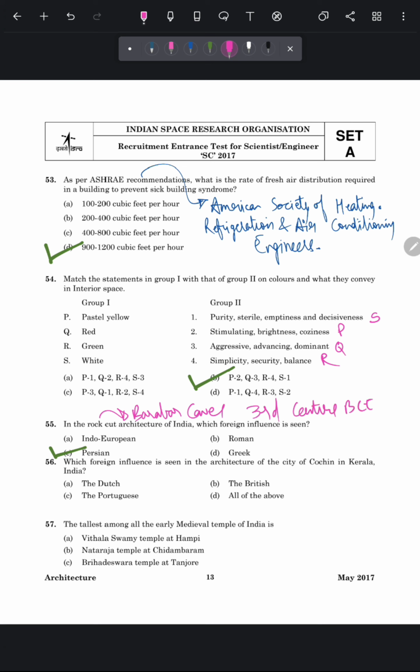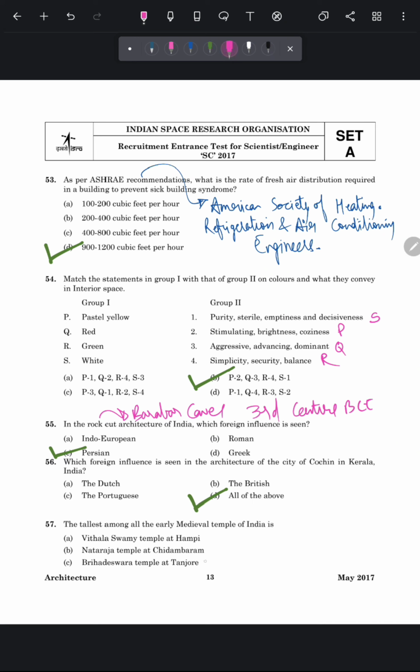Next question is, which foreign influence is seen in the architecture of the city of Cochin in Kerala, India? So friends, Kochi city was ruled by the Dutch, British and Portuguese, and all these three have a big impact on the architecture of Cochin city. So the correct answer of this question is all of the above, option number D. Next question is, the tallest among all the early medieval temples of India is.